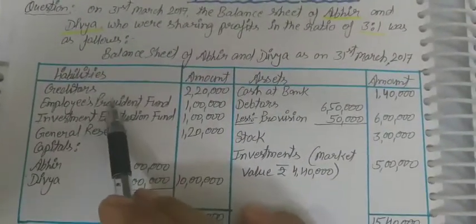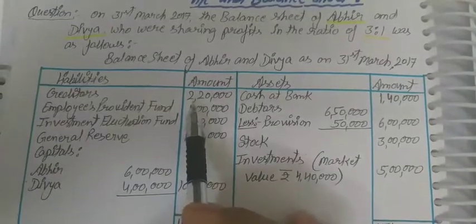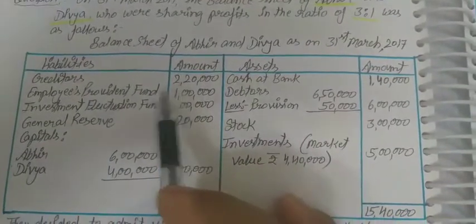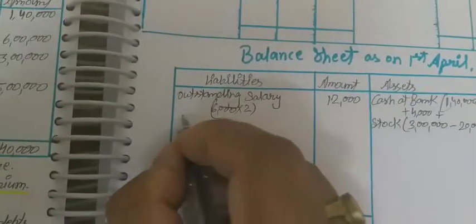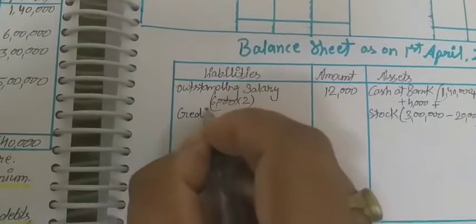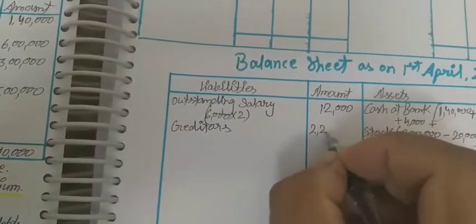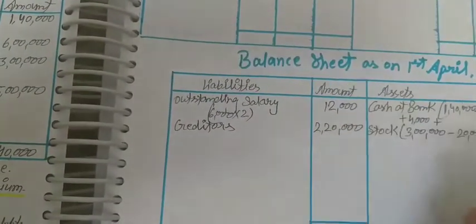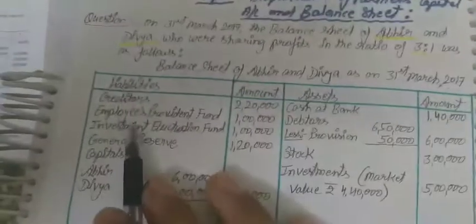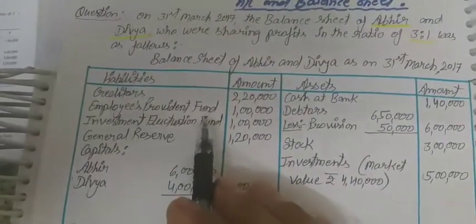Is there any treatment in creditors? No treatment, no adjustment is there, so the creditors will transfer to the new balance sheet as it is. Creditors, the balance is 2,20,000. Next one is employees provident fund. Will this distribute?